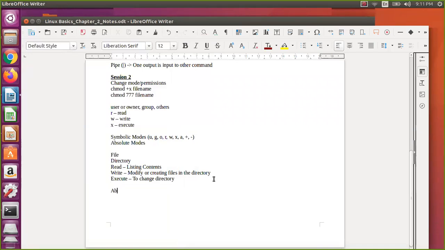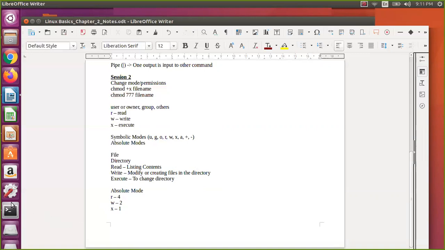In absolute mode, read is 4, write is 2, and execute is 1. If you want to give all permissions, 4 plus 2 plus 1 is 7. That's why people blindly give all permissions to any file name or directory name, but we should not do that.